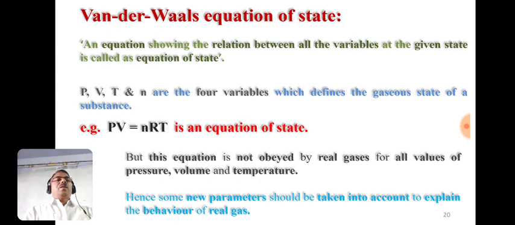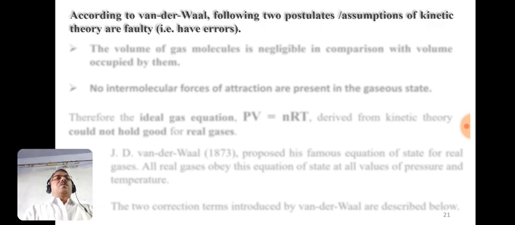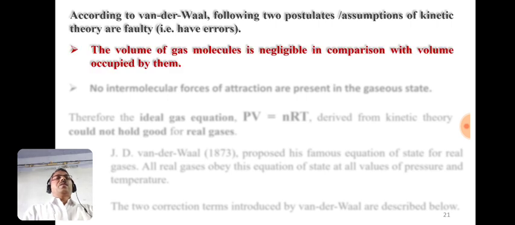Therefore, some new parameters should be taken into account to explain the behavior of real gases. So according to van der Waals, the postulates or assumptions of kinetic theory have some errors, and these are the two postulates which have errors. First postulate is that the volume of the gas molecules is negligible in comparison with the volume occupied by them. So this postulate is faulty. So we have to make some corrections.